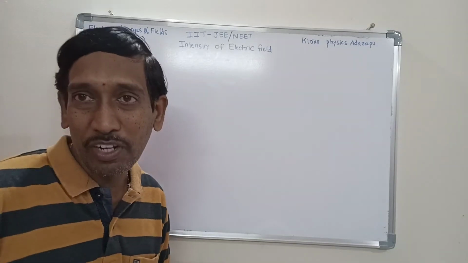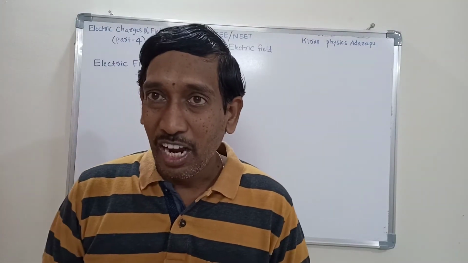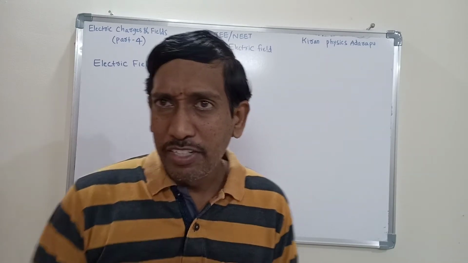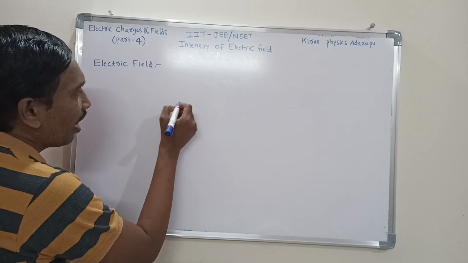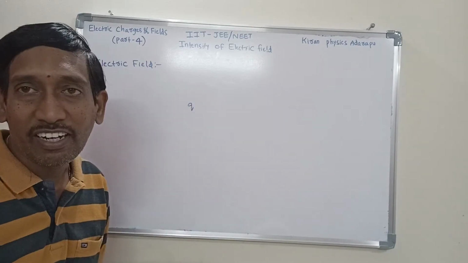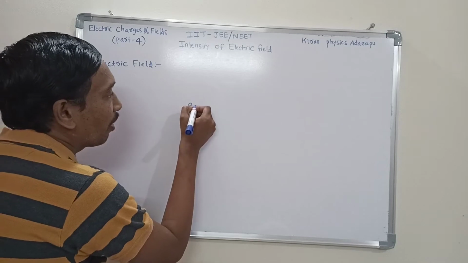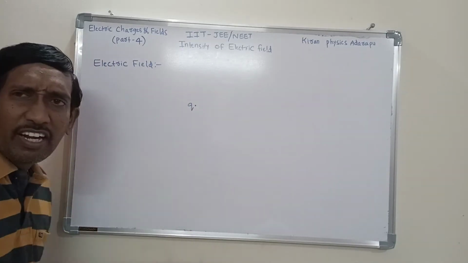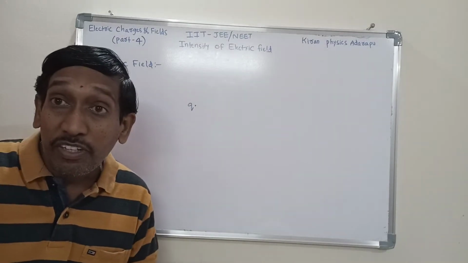Do you know students what is electric field? I hope everyone has this experience. Okay, so listen to me. First we have to consider any charge. This is Q, one point electrical charge. Now, when you consider any charge, what happens around this charge?